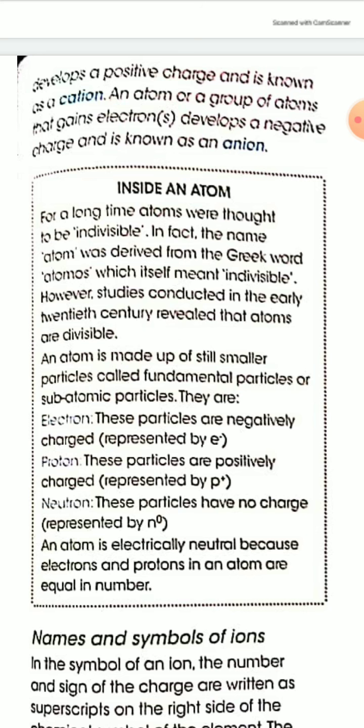Protons are represented by P, electrons by e minus, and neutrons by n. An atom is electrically neutral because in an atom the total number of electrons, that is negatively charged particles, and the total number of protons, that is positively charged particles, are equal. That's why atoms are electrically neutral.